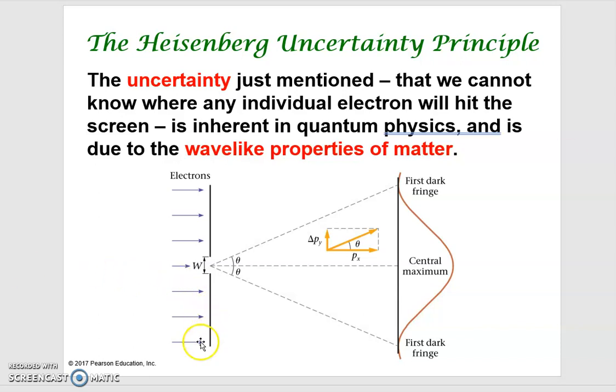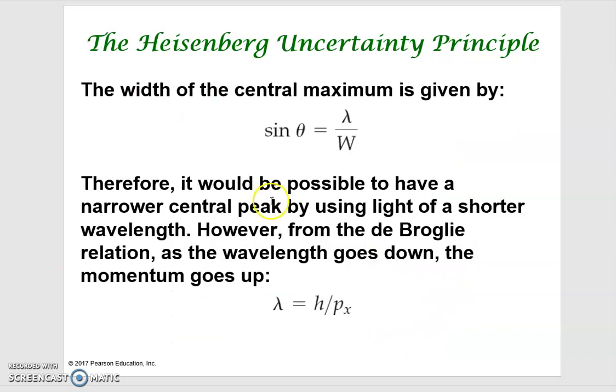For example, in this case we have the interference, and let's focus on one of the slits, where the width of the slit is capital W. The angle for the first dark fringe is theta, and this is the central fringe. You can calculate how wide the central maxima is using this trigonometry relation.